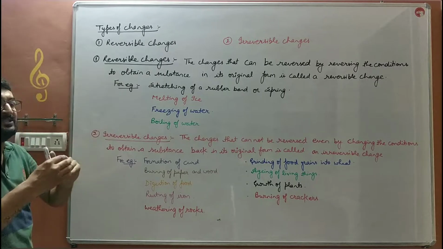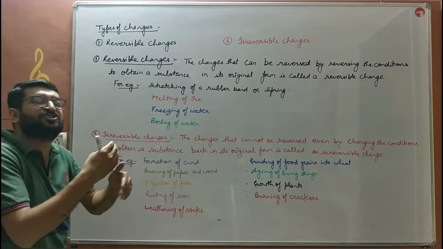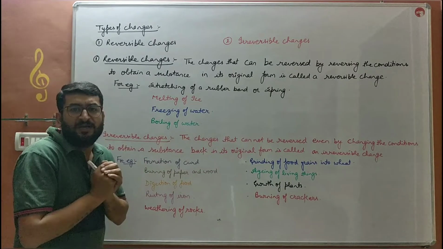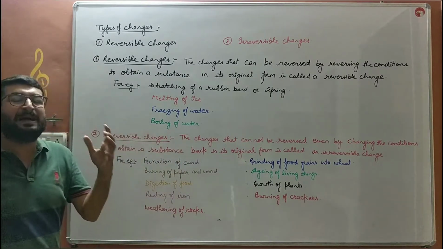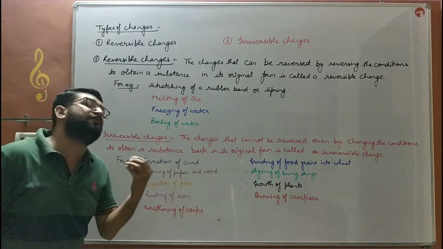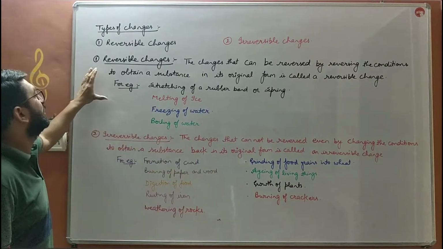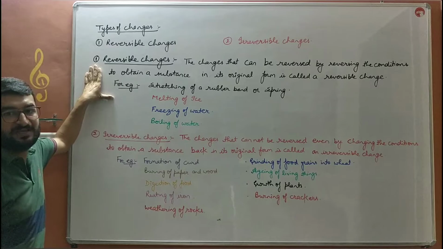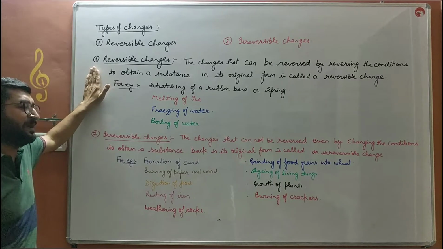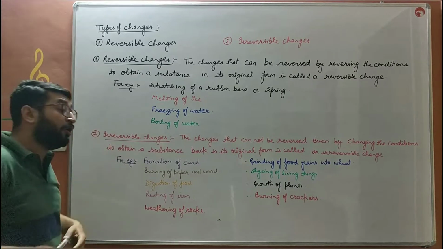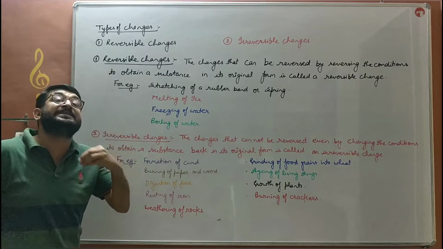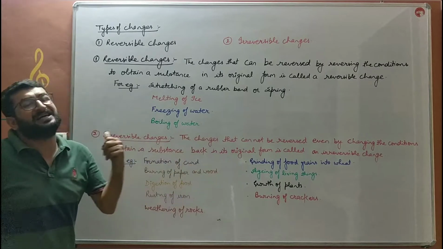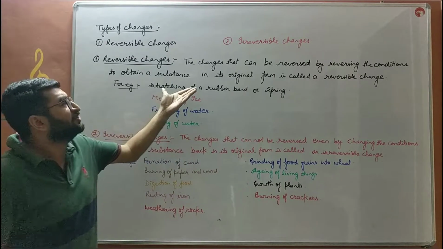The kind of changes बच्चे which can be easily reversed by changes in the conditions, and we can get back the substance in its original form, that kind of changes are known as reversible changes बच्चे. ऐसे चेंज बच्चों जिसमें हम उन चीजों को दोबारा ऑब्टेन कर सकते हैं अपनी ओरिजिनल फॉर्म में, जिससे वो चेंज होकर एक नई चीज बनी थी, दैट काइंड ऑफ चेंजेस आर नोन एज रिवर्सिबल चेंजेस.